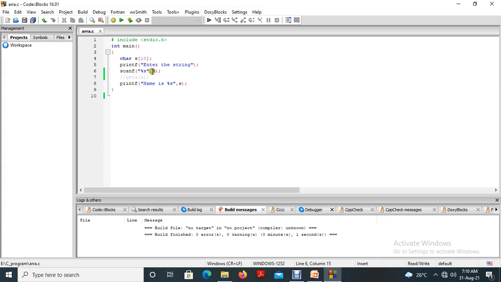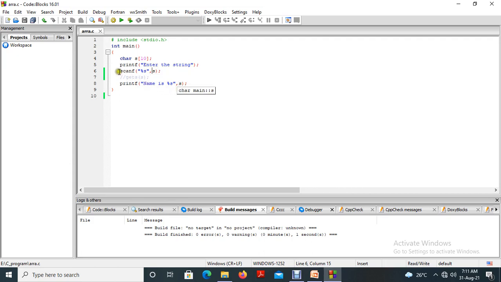So in this case, %s explains that this is a string, and we are not mentioning the ampersand. The address of it directly goes to the index, because the array is itself a pointer. After that we are printing the value in the variable s. This is the program.